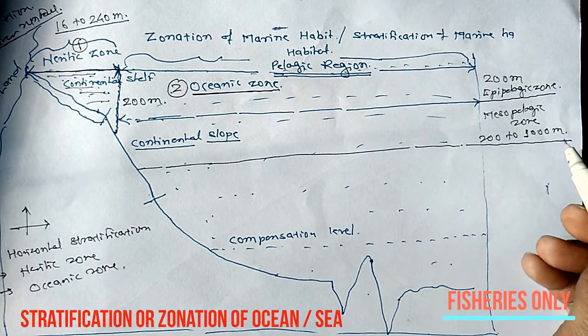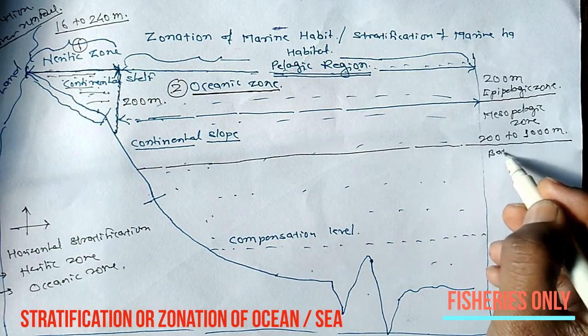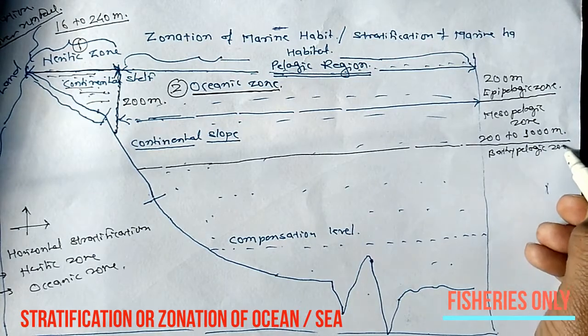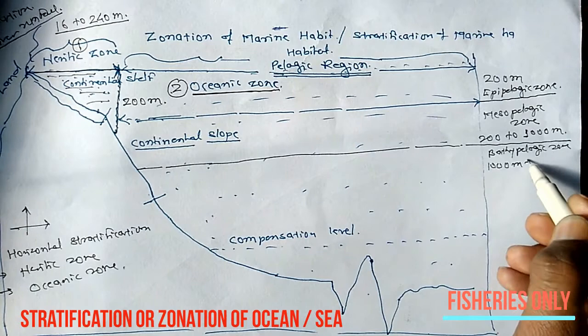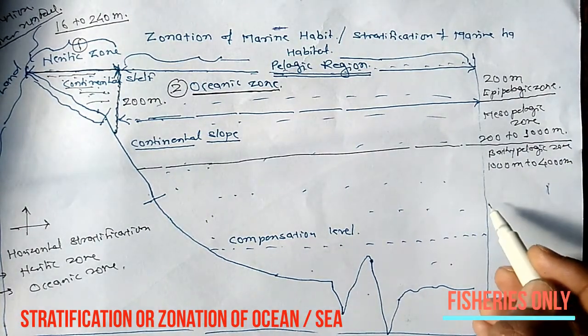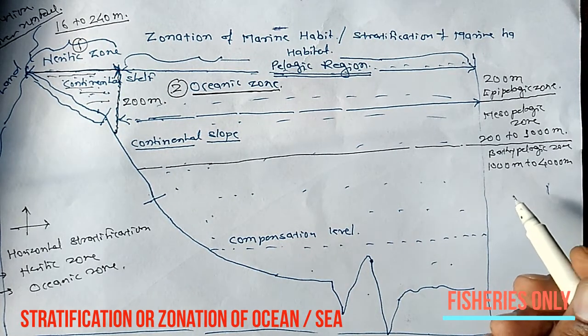Below the mesopelagic zone there is the bathypelagic zone. The bathypelagic zone is 1000 meters to 4000 meters depth, that is called the bathypelagic zone.